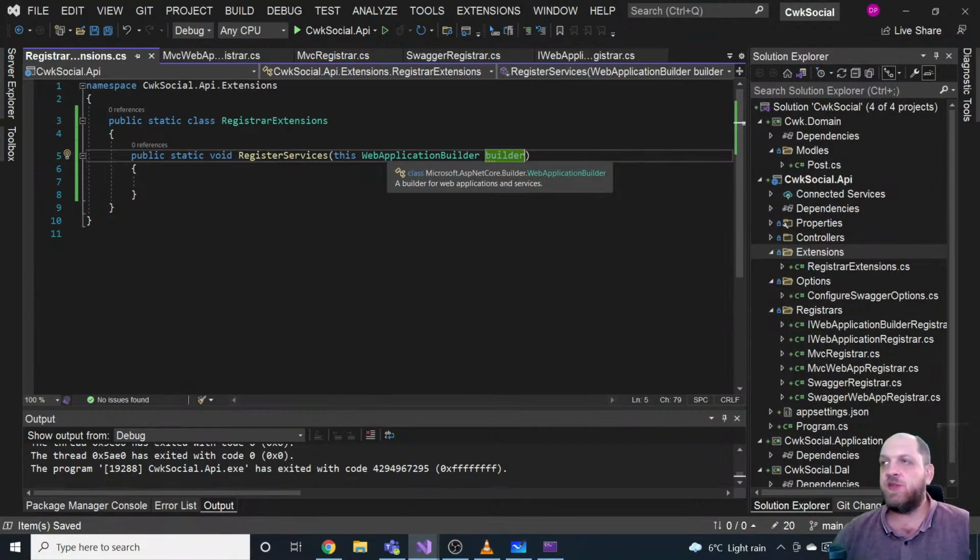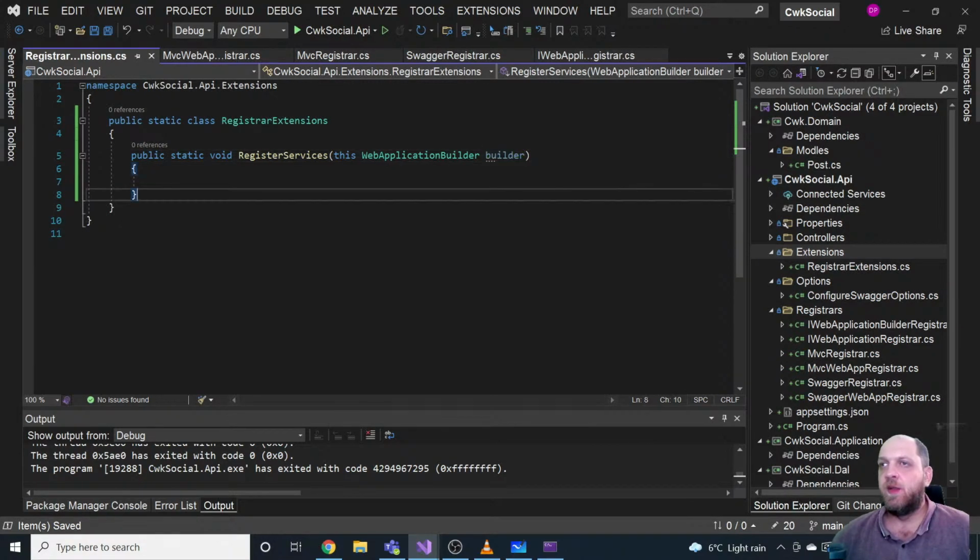So instead of having an extension method on the IServiceCollection, we have an extension method on the whole web application builder. So a consumer could use in their registers whatever parts of the builder they need to register their services. This is the reason why we add this extension directly on the register.